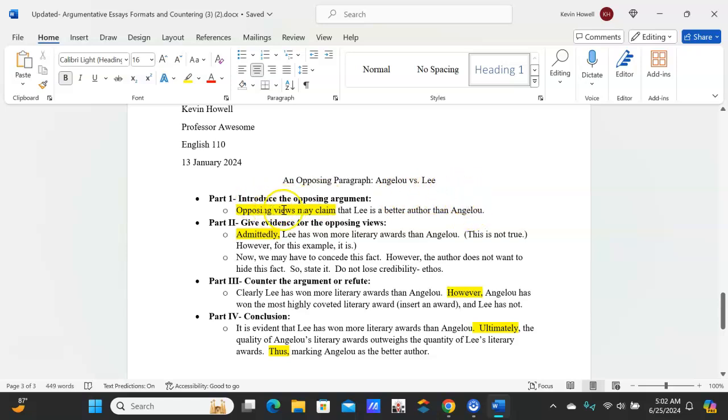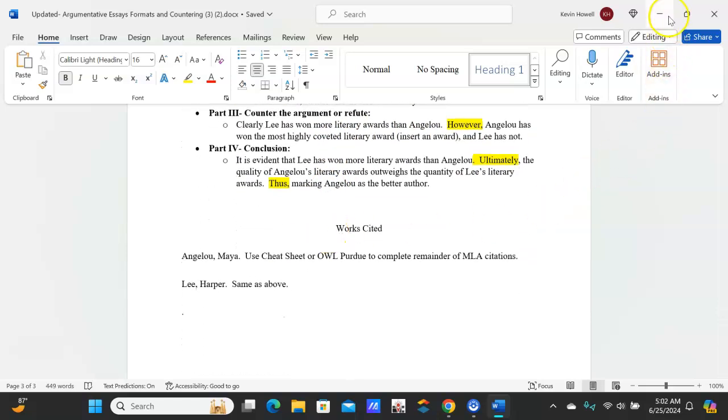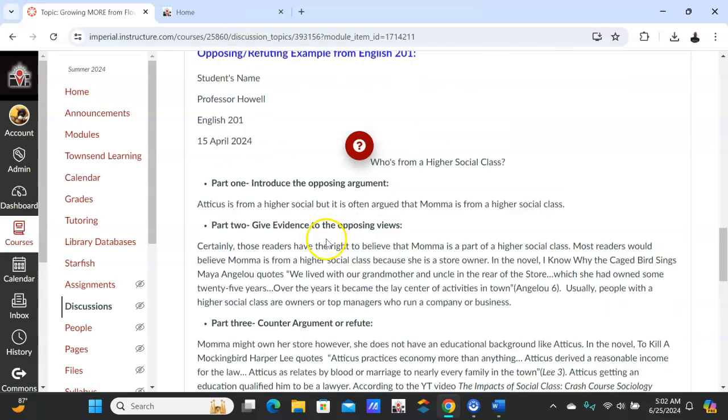So opposing views may claim that Lee, Harper Lee, con, Angelou would be my pro, my favorite author. Or claim that the junkyard is better than Mrs. Flowers. Opposing views claim the junkyard. The junkyard is my con, so opposing views, the con, the other side, thinks that the junkyard is. However, I think that Mrs. Flowers is, which is my pro. Alrighty, I don't want to beat a dead horse.